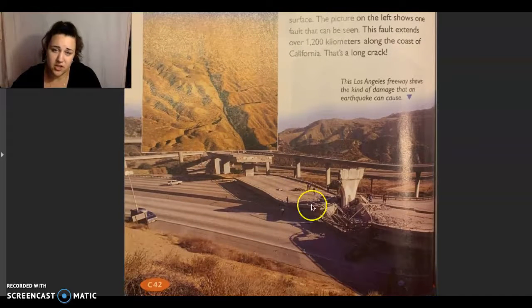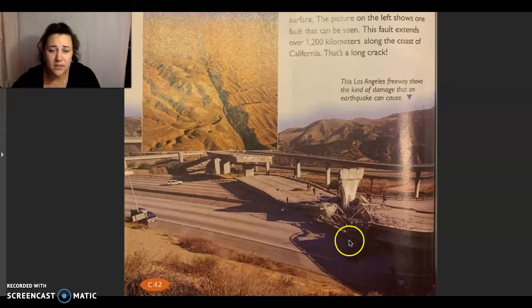So let's take a look at this picture here. This Los Angeles freeway shows the kind of damage that an earthquake can cause. Los Angeles is also in California still. So an earthquake happened there, and look what happened to their freeway. It broke in half, it fell. It ended here, and it fell, and it broke here. So it can be dangerous. Although sometimes we don't see them, sometimes they can be dangerous.